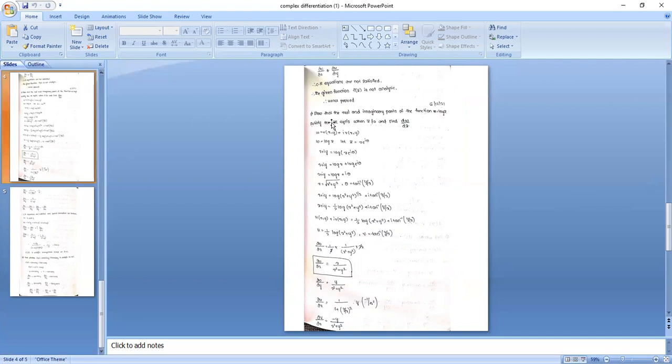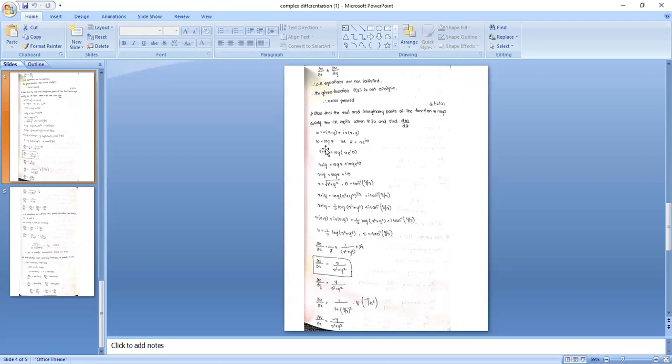So next, show that the real and imaginary parts of the analytic function W equal to log z satisfy the CR equations when z not equal to 0, and find dW/dz. So the problem is given here, we have to prove CR equations are satisfied, for the z not equal to 0 case, where the function is analytic. So take the function W equal to log z. In this case, we are taking the polar form.